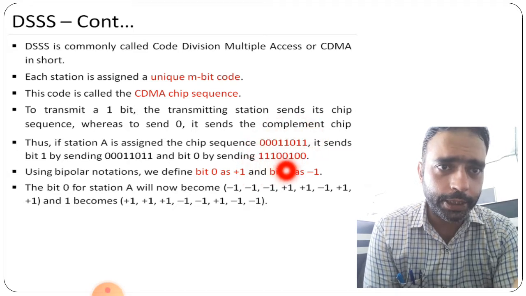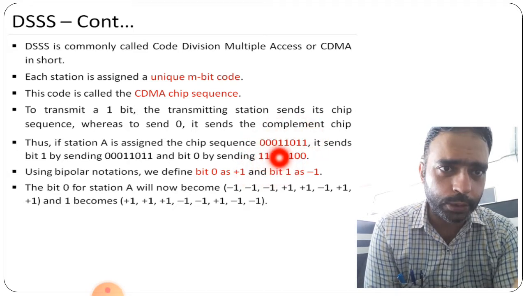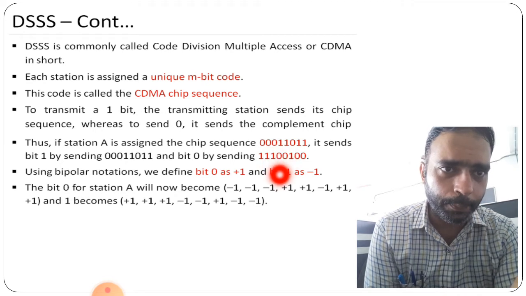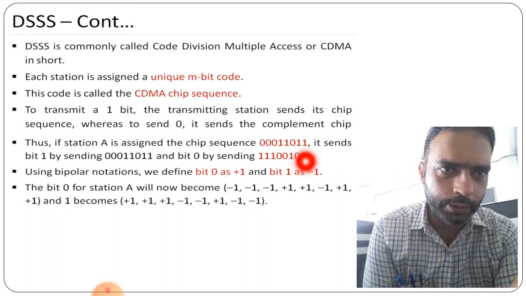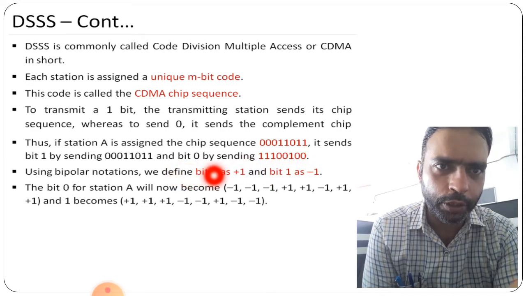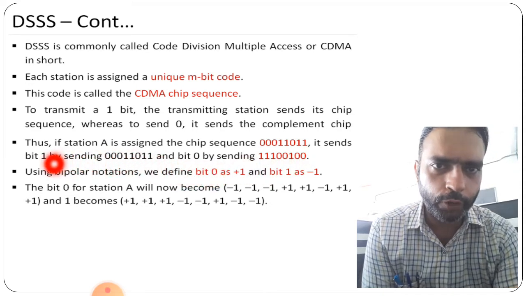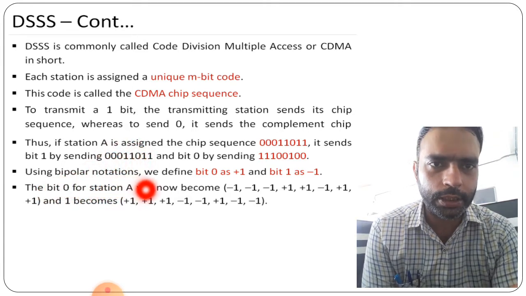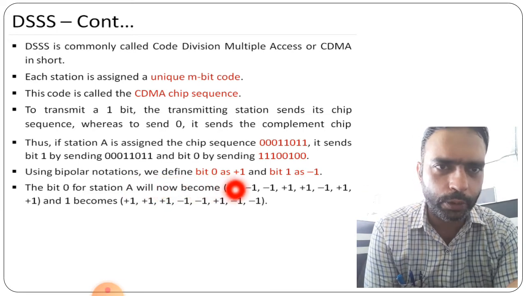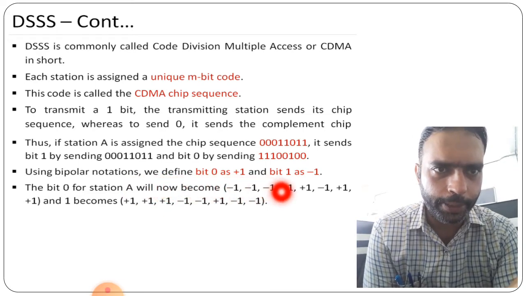So we can see here 111 is for 000 complement, then 000 for 11 complement, then 1 for 0 complement, then 00 for 11 complement. So for sending 0 it is the whole complement part, and for sending 1 only the actual part is sent. So here, using the bipolar notations, we define bit 0 as +1 and bit 1 as -1.